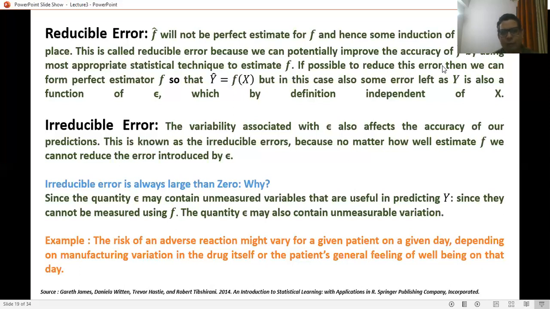I will give another example of irreducible error. Suppose you go to the market to purchase a car, and you see in the documentation that the car is showing an average of 30 kilometers per liter.